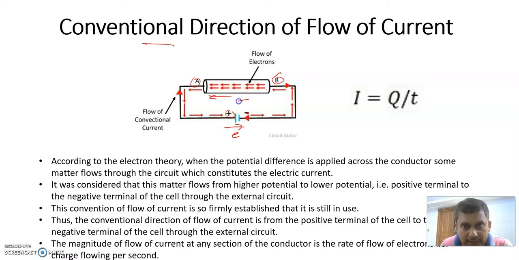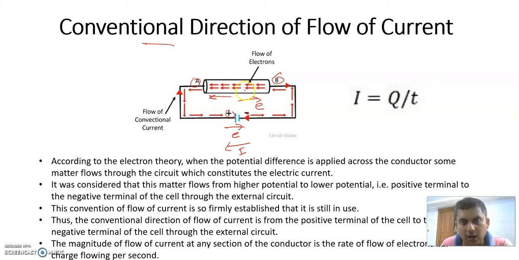So the direction of the current is from A to B, or from the positive terminal of the battery to the negative terminal. The direction of the current is always opposite to the direction of the electron, or in other words, the direction of the current is the direction of the holes, because the electron is negatively charged and the hole is positively charged.